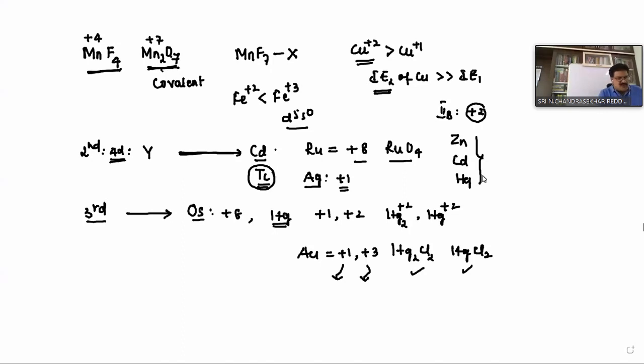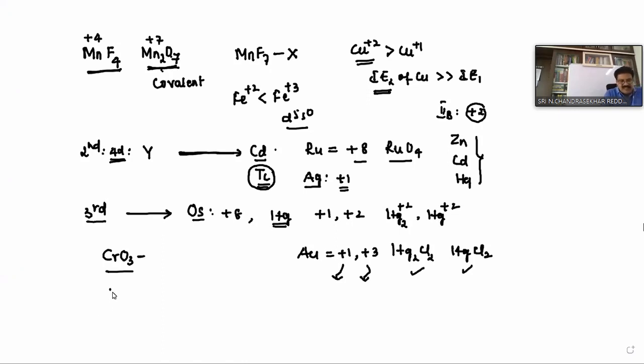The next one: suppose you take chromium. Chromium can form CrO3. Is it possible or not? Yes, possible. In organic chemistry also we discuss it. It acts as a strong oxidizing agent.